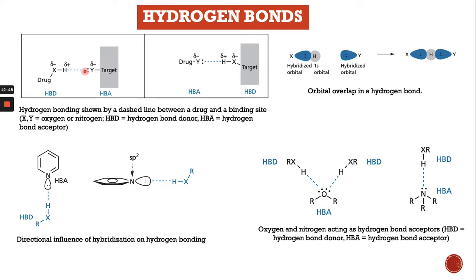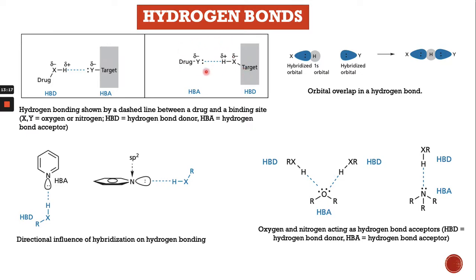It interacts through hydrogen bonding, with a partially positive hydrogen and an electronegative atom, forming the hydrogen bond between the binding site of the drug and the binding site of the drug target. Or vice versa, the hydrogen bond acceptor is from the drug and the hydrogen bond donor is from the drug target.